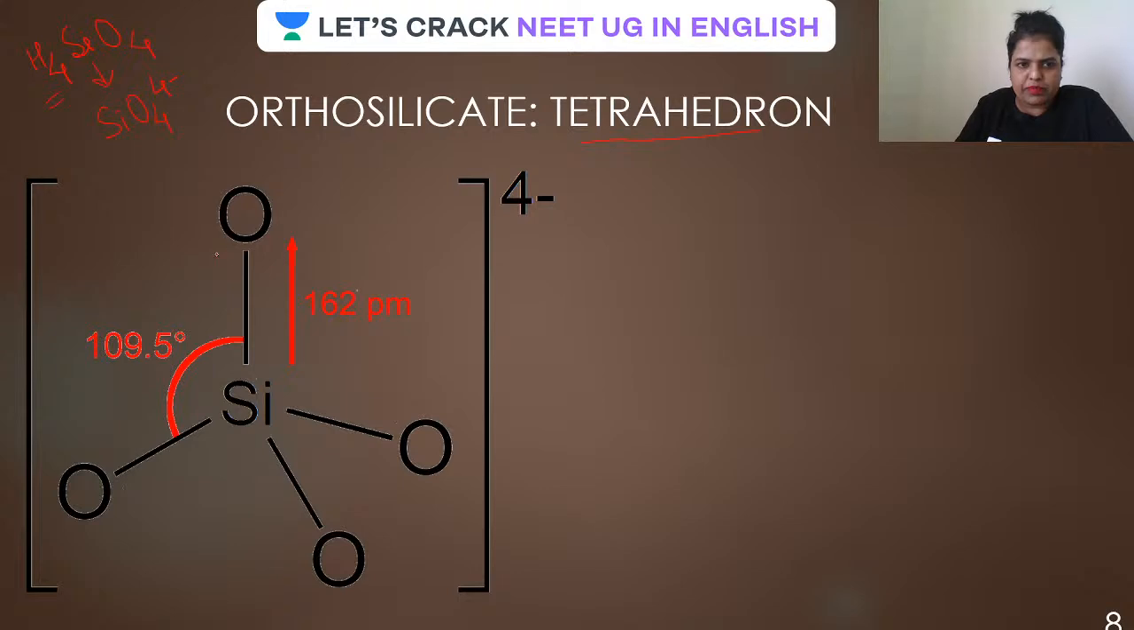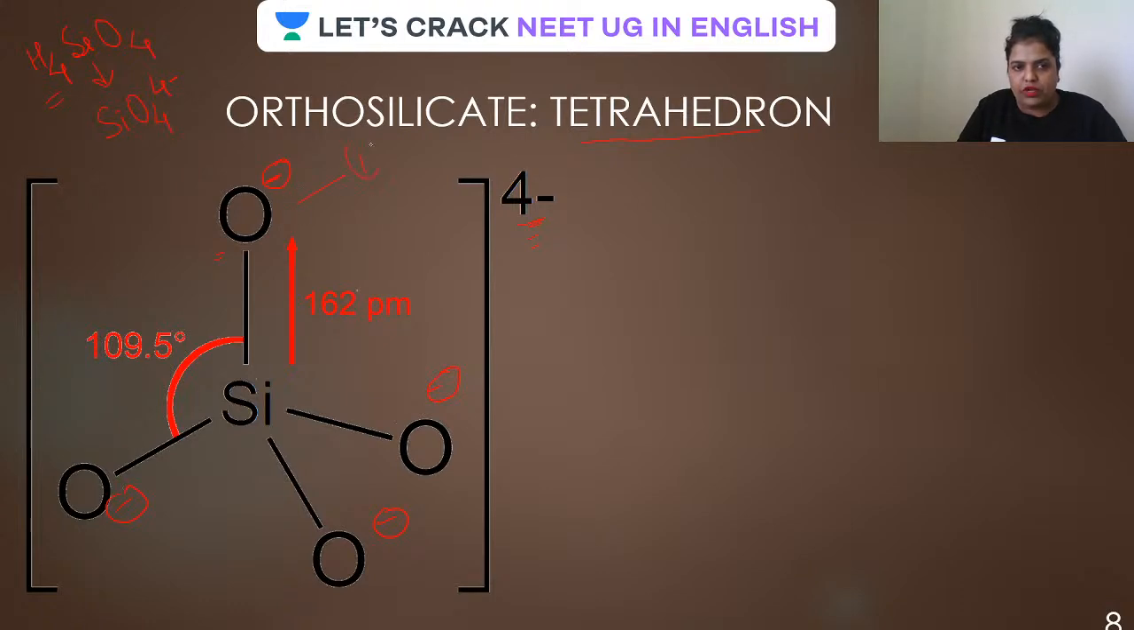But this minus charge is present here. See, the whole unit has a 4 minus charge, and where is this minus charge actually present? On each oxygen, guys. And this is the simplest silicate unit, which further undergoes polymerization and forms the silicates. I'm repeating, this is the simplest tetrahedral unit, which exists as a discrete unit also, or may polymerize into large units by sharing its corner. Its corner means what? Yes, at the corner there is oxygen.